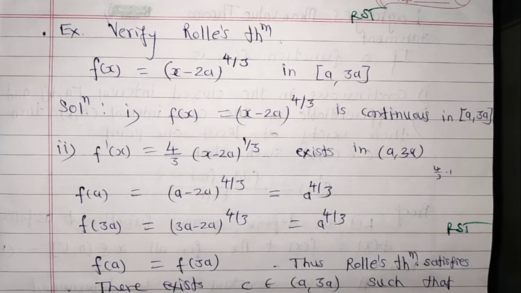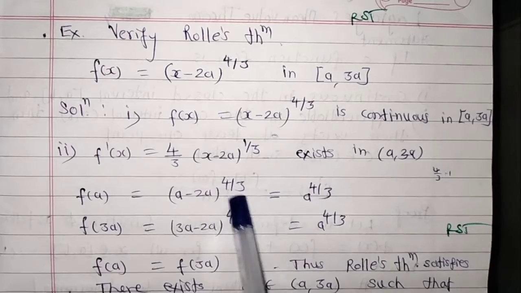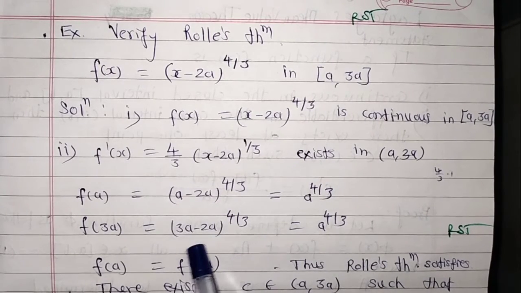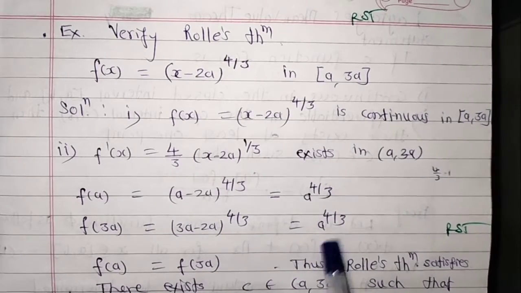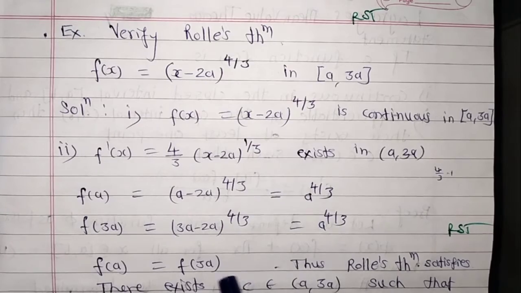Now f(a) equals (a minus 2a) raised to 4/3, that is a raised to 4/3. f(3a) equals (3a minus 2a) raised to 4/3 equals a raised to 4/3. Thus f(a) equals f(3a), that means the endpoints are equal.